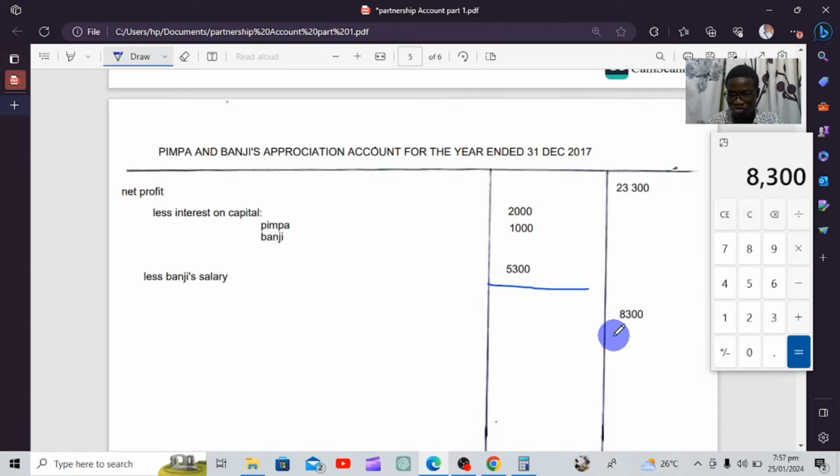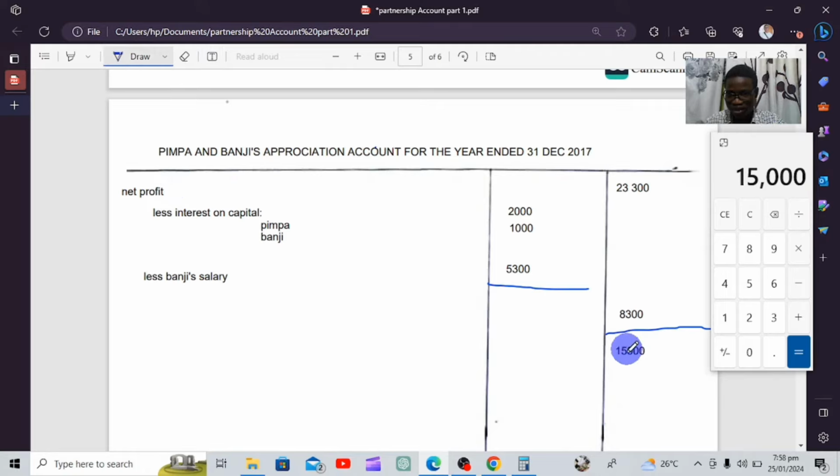So we're going to deduct now. We're going to say 23,300 minus 8,300. What are we getting? We're getting 15,000. So we're going to include here 15,000. So 15,000 is the figure.